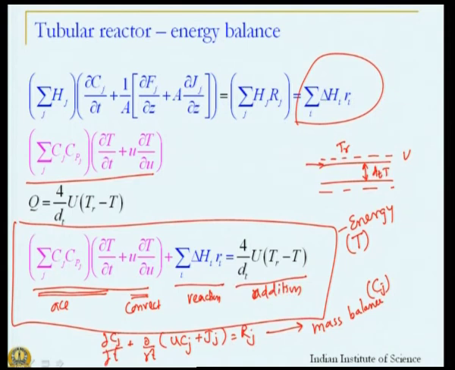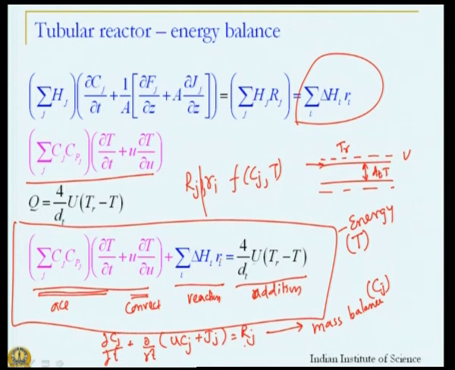So, now if you look at these two equations, these are highly coupled equations. Why? Because first of all, Rj, or for that matter Ri, which appear in these two places, are functions of Cj and T. Both are functions of Cj and T. So, how Cj changes depends on temperature, and how temperature changes depends on the concentrations.